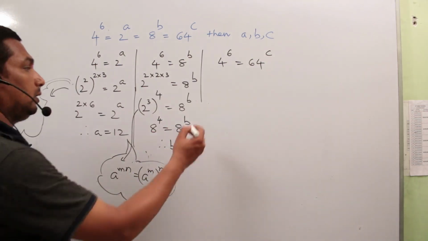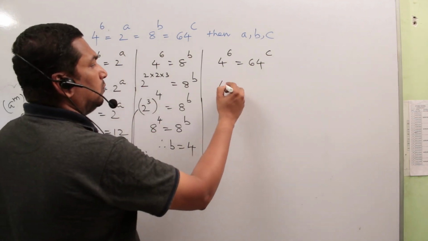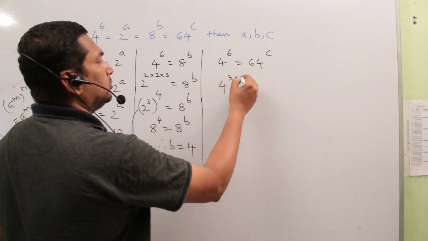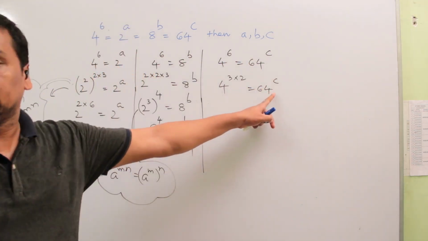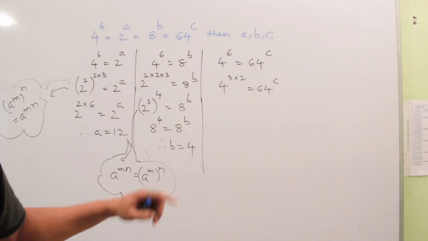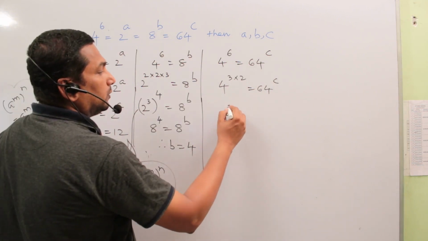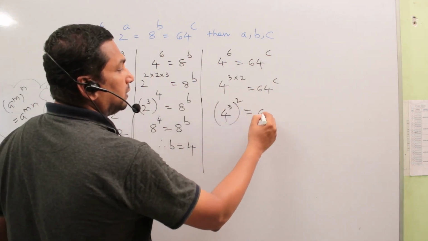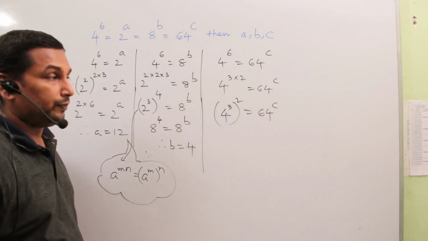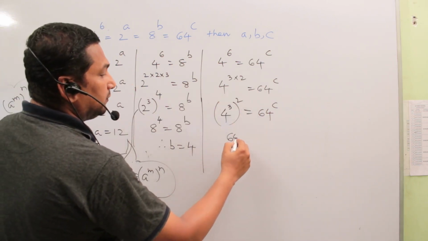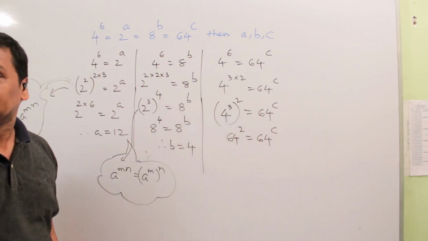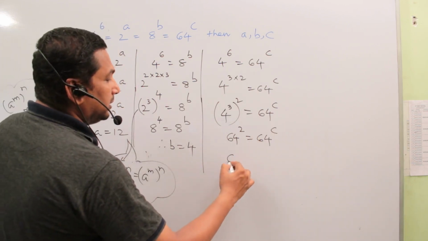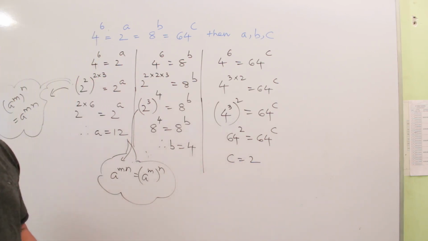Okay. Now 4 to the power of 3 into 2, 6, is equal to 64 to the power of c. Here 4, here 64. The bases are different, so we are going to equate the bases. So 4 to the power of 3 whole to the power of 2 is equal to 64 to the power of c. So 4 to the power of 3 is 64, whole to the power of 2 is equal to 64 whole to the power of c. So c is equal to 2. So we got the a, b, c values.